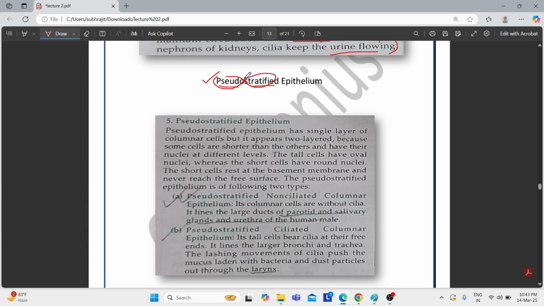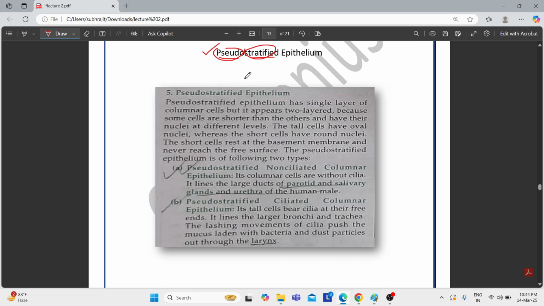If we join these two words, it means false layers. Now we will see why it is called pseudostratified. It is a single layer of columnar cells, but it appears two-layered because some cells are shorter than others and have their nuclei at different levels.